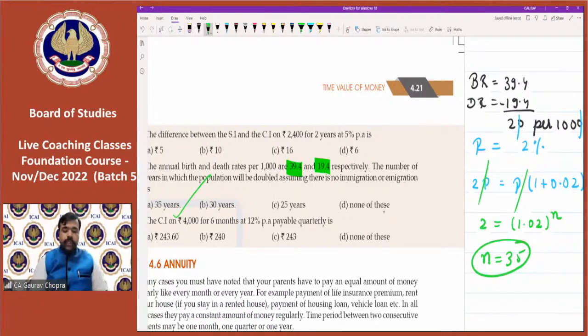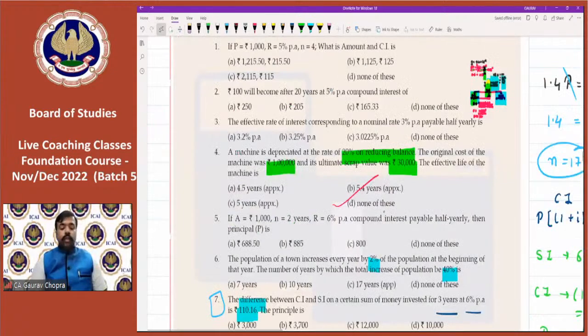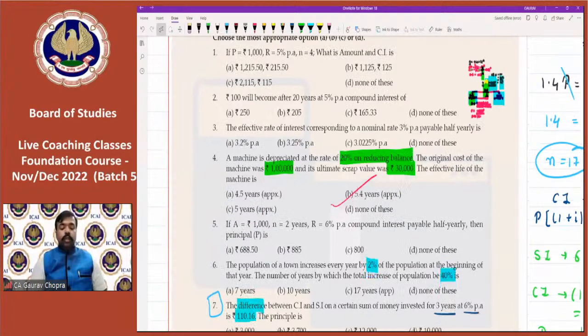Question number second says 100 will become what after 20 years at 5% per annum compound interest. So 100 is the principal. 20 years is the time and rate is 5%. So you simply have to calculate the amount. Just use 1 plus rate, that is 1.05, multiply and then equal to.